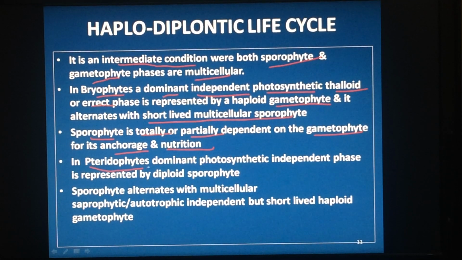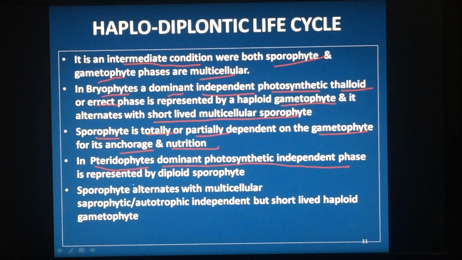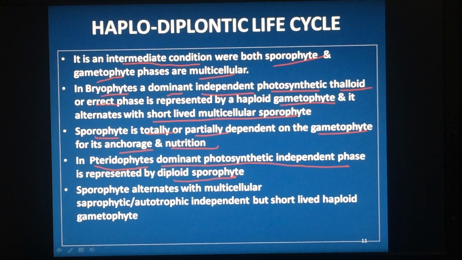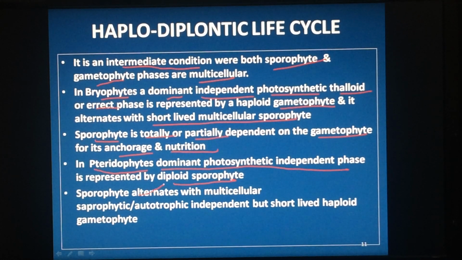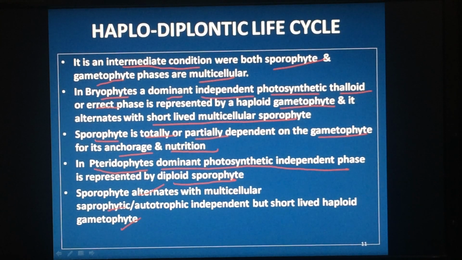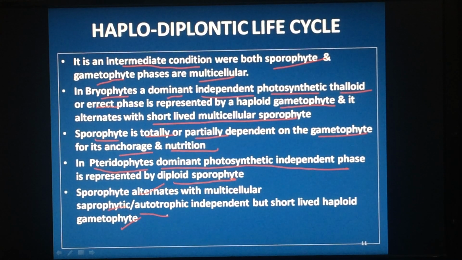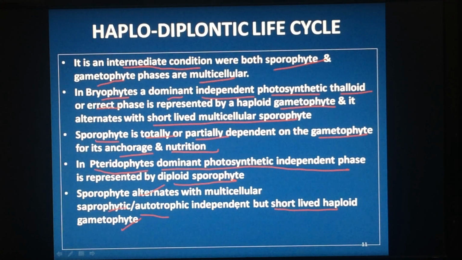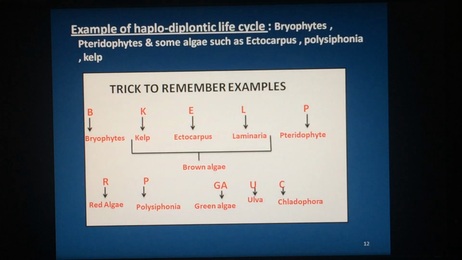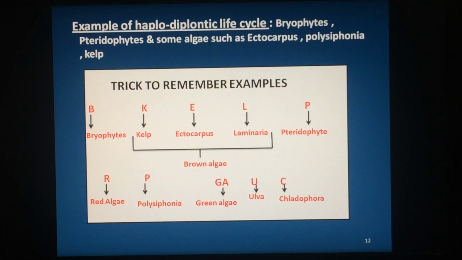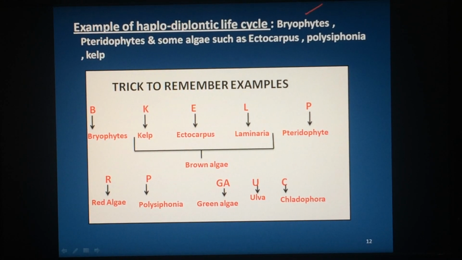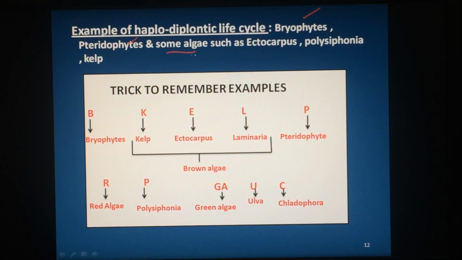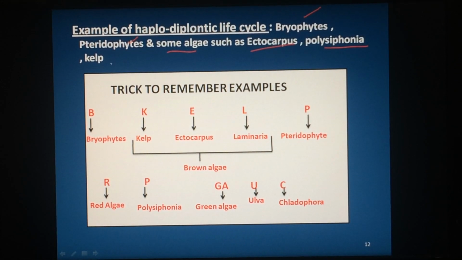If you come to pteridophyte, dominant photosynthetic independent phase will be diploid sporophyte. Sporophyte alternates with gametophyte, which are saprophytic or autotrophic, short-lived, independent. Which are the examples for haplodiplontic? Bryophytes, where gametophyte is dominant. Pteridophyte, sporophyte is dominant. Even some algae will be there, like Ectocarpus, Polysiphonia, kelp.